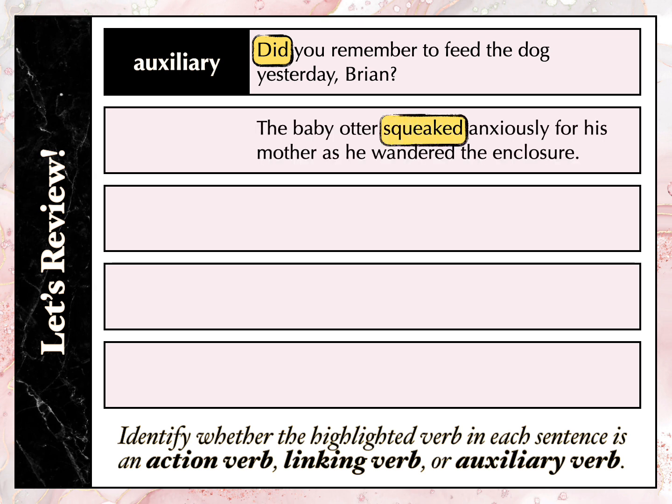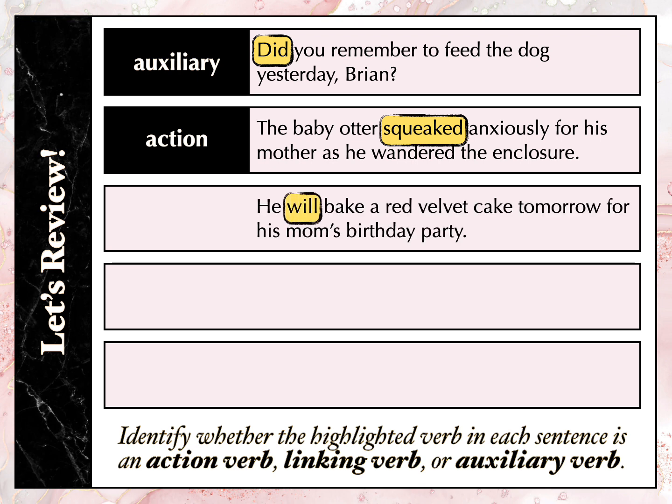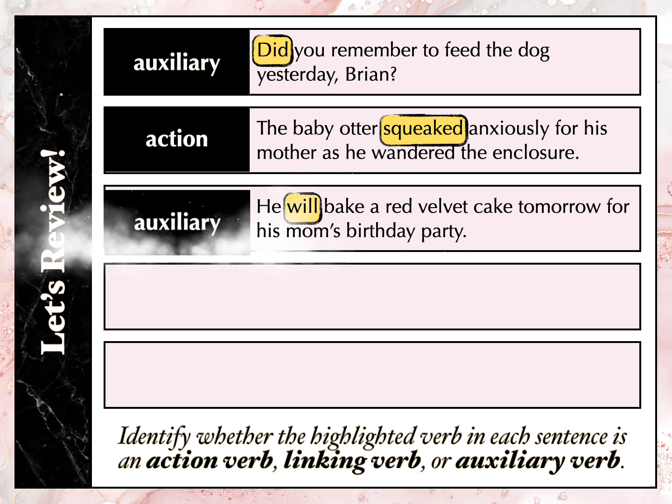Next sentence. The baby otter squeaked anxiously for his mother as he wandered the enclosure. So what type of verb is squeaked? It is an action. It's what the baby otter is doing. He will bake a red velvet cake tomorrow for his mom's birthday party. So what is will doing in this sentence? Well, if you look at it, it is right behind an action verb, bake, so it's an auxiliary verb.